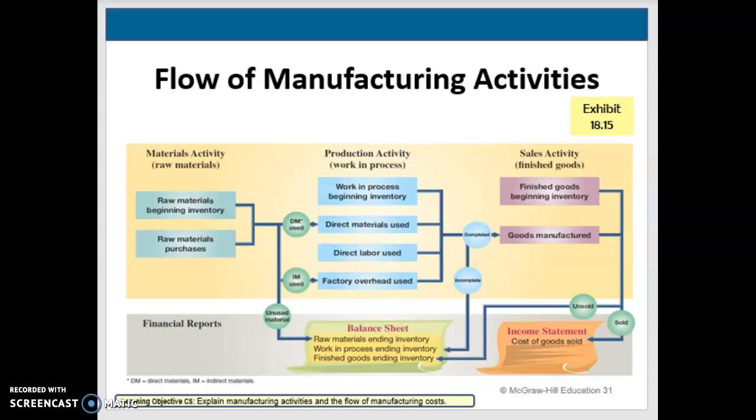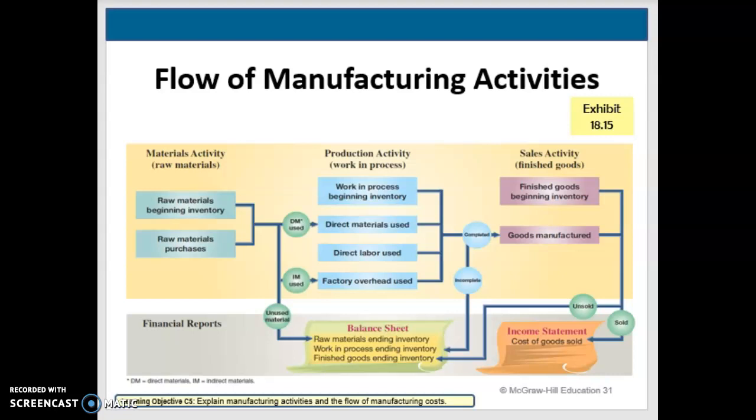This slide is going to show the flow of manufacturing activities and the cost flows of those activities. As you can see, the activities flow consists of materials activity followed by production activity followed by sales activity. The boxes below those activities show the cost for each of those and how costs flow across the three manufacturing activities.